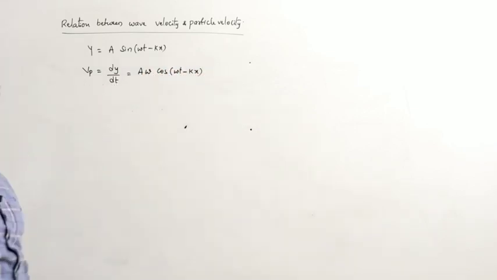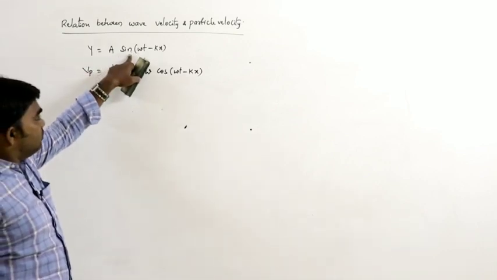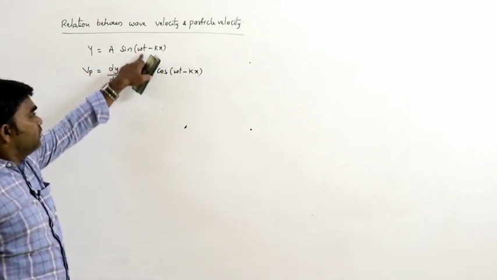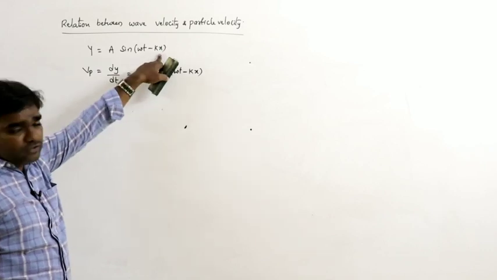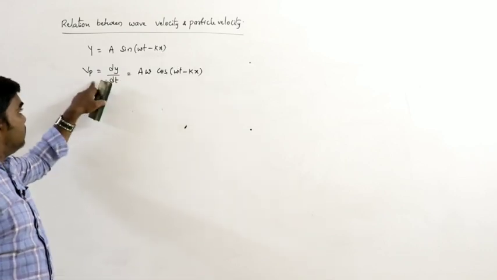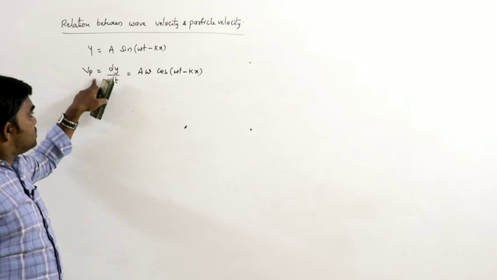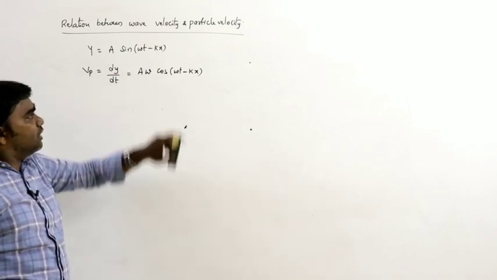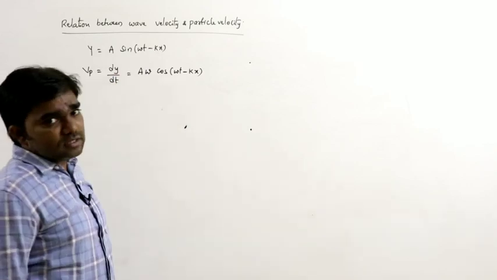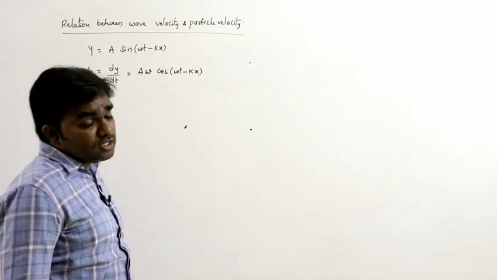You know this very well. Differentiation of the sine wave gives cos, d by dt of omega t is omega, and there is no need to differentiate x. So the velocity of the particle is A omega cos of omega t minus kx, because dx by dt is 0. Why?